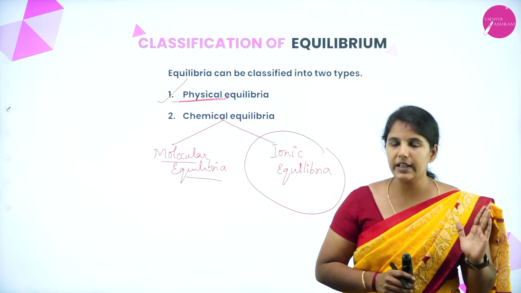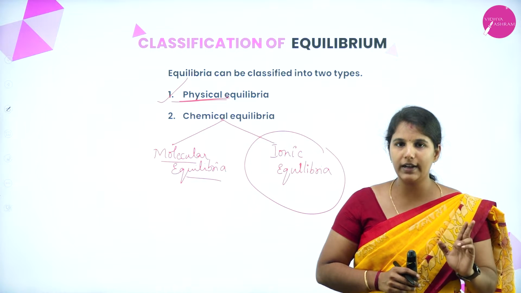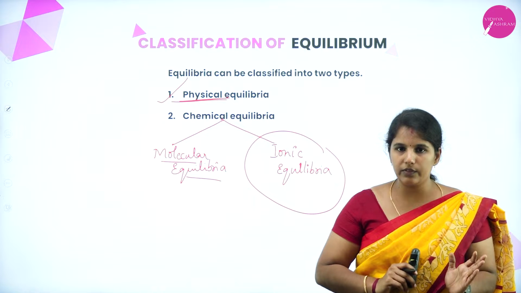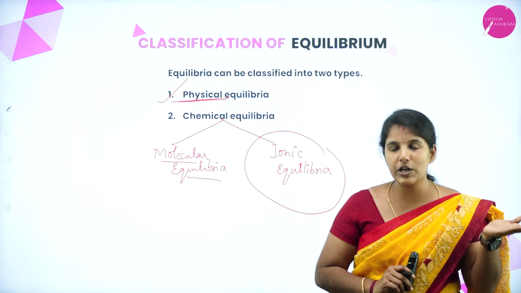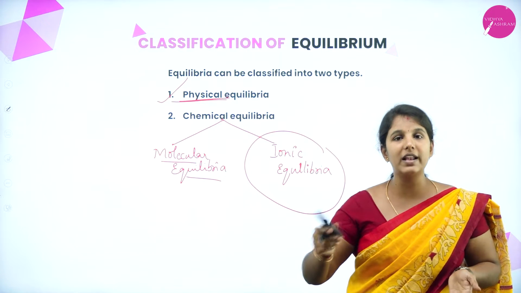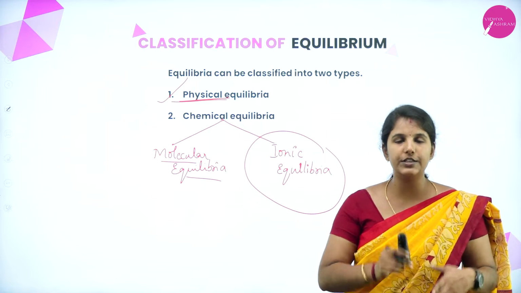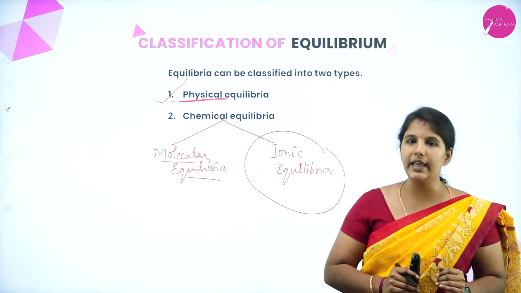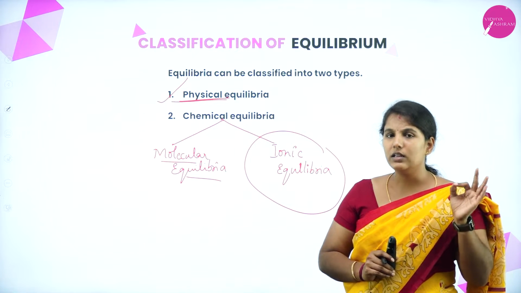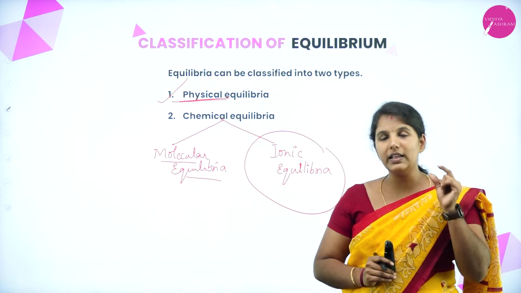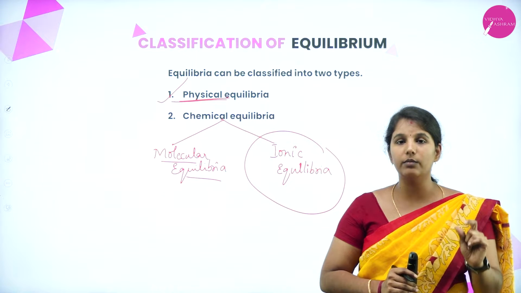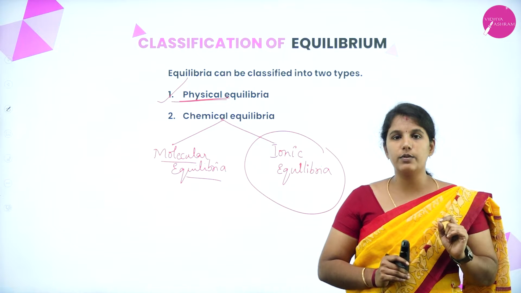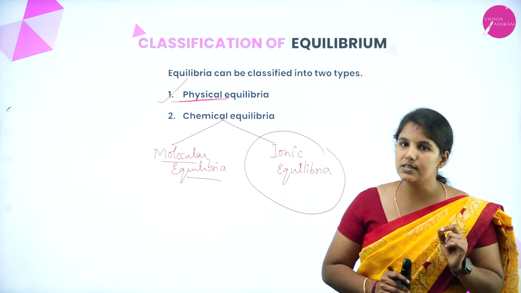So how do we classify equilibrium? Equilibrium can be broadly classified into two types: one is physical equilibria and the other is chemical equilibria. Physical equilibrium involves a physical change, whereas chemical equilibrium involves a chemical change, and it can again be classified into molecular as well as ionic equilibrium. Molecular equilibrium involves only molecules, whereas ionic equilibrium involves only ions. More about physical and ionic equilibrium we are going to understand in this unit.